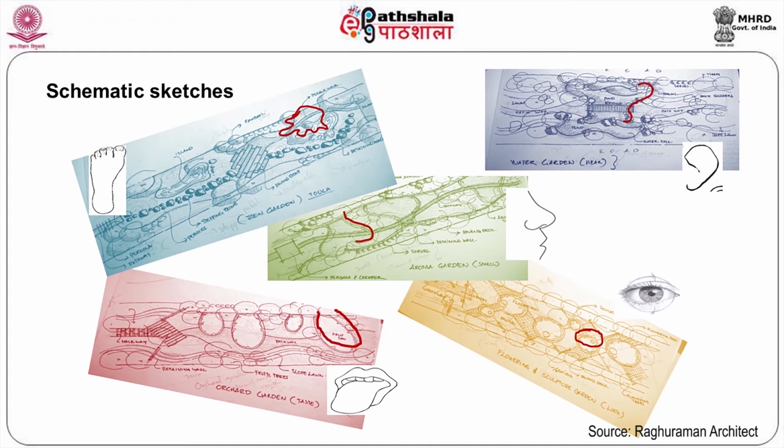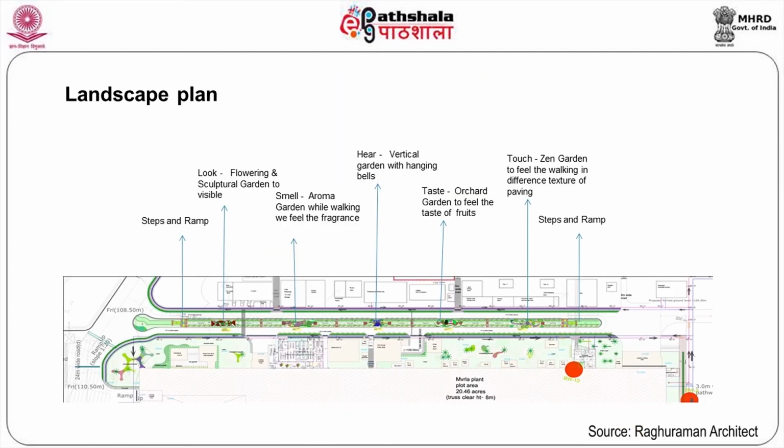Then for visual purpose you have eyes kind of thing as concept used. Then orchid garden for your taste buds. So you can see from the drawing what kind of concept we have evolved and developed and taken it forward to give rise to the best garden available. So you have the total plan is available to give rise to the five senses of garden.